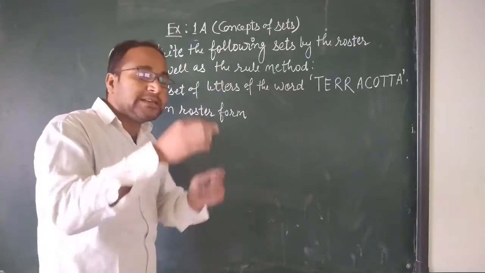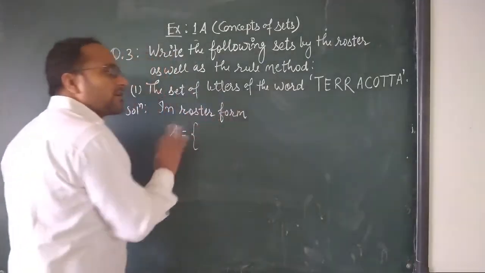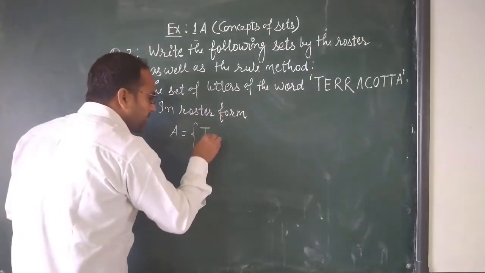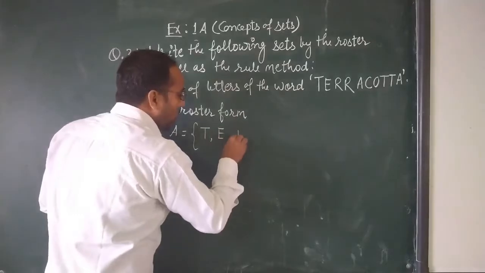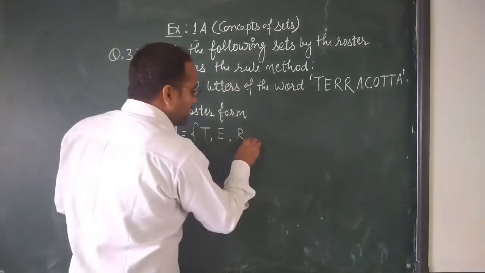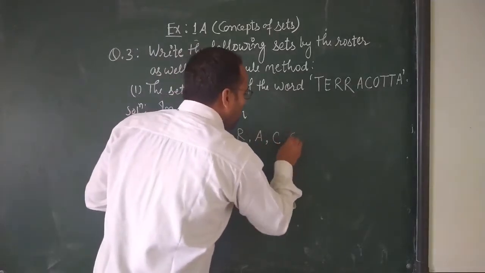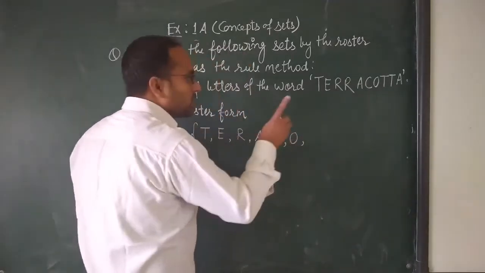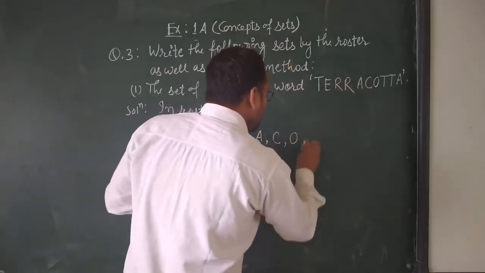You cannot repeat any number or letter inside the curly brackets. First one is T, then comma E, comma, one time we will write R, then A, then C, then O. T you have written, so you cannot write T again. Then A you have written, so don't write it again. After that you will